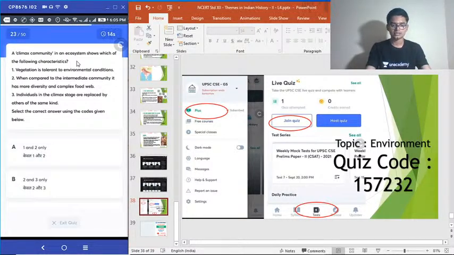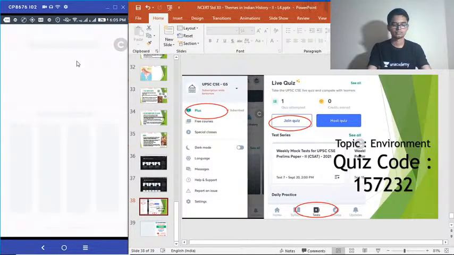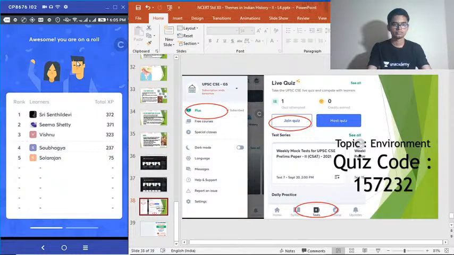Choose the correct answer. Okay, nobody got that correct.